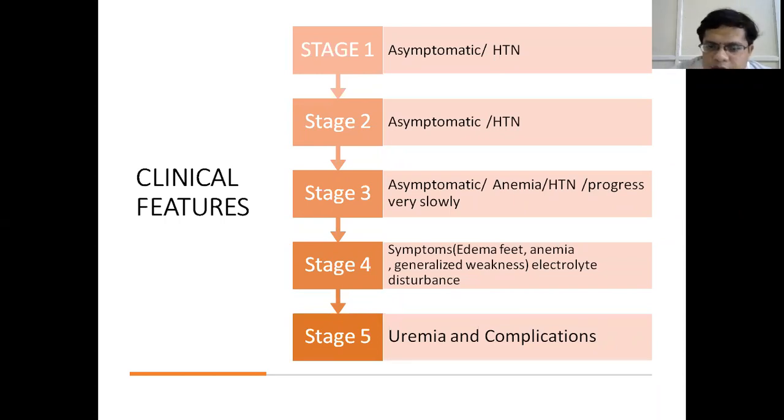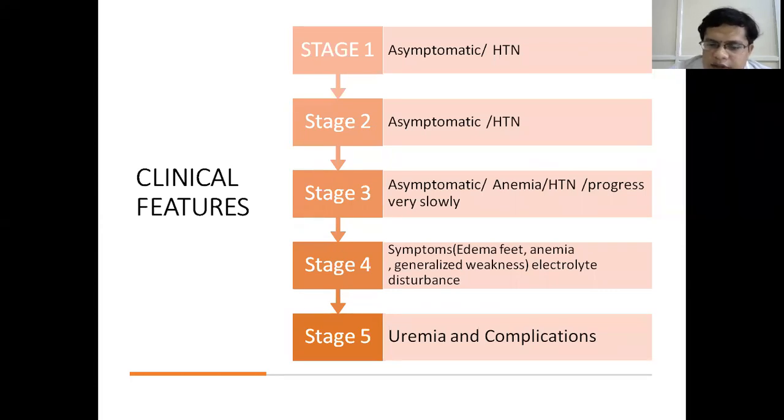The symptoms include edema of feet due to fluid overload. Whenever there is increased RAS, activation of RAS, there is excessive retention of sodium, and along with sodium, water is also retained, leading to increased intravascular volume, which causes increased hydrostatic pressure, and then accumulation of fluid in the extravascular space, leading to edema. Then they have anemia, generalized weakness, as potassium is predominantly excreted by the kidney. Decreased kidney function leads to hyperkalemia.